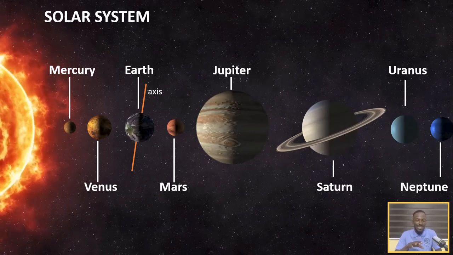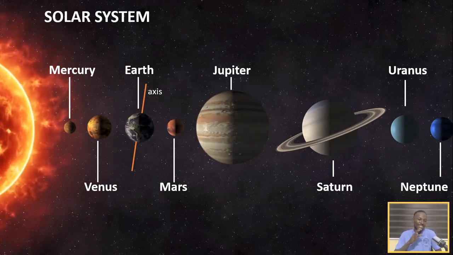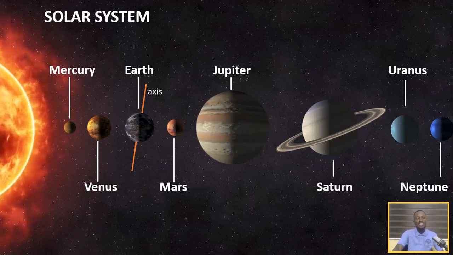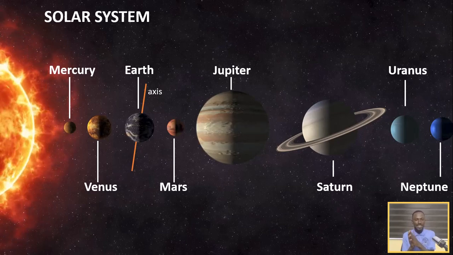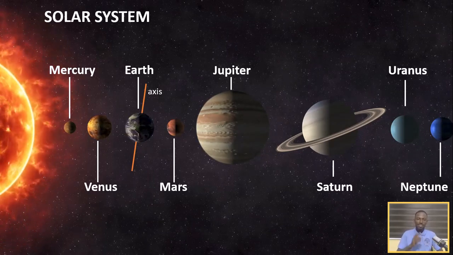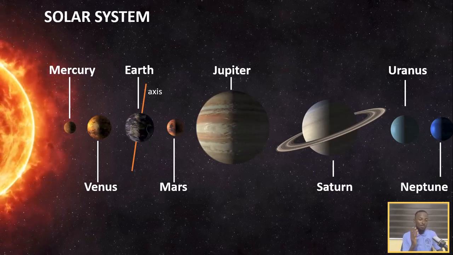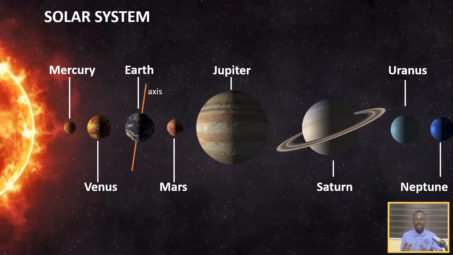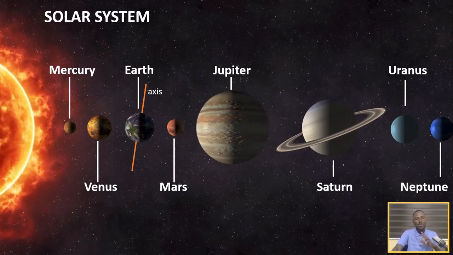That means planets spin at different speeds. On our next slide, I'll show you the time it takes for planets to complete one spin on their axis. And when a planet completes one spin on its axis, that is what we refer to as a single day on that planet.